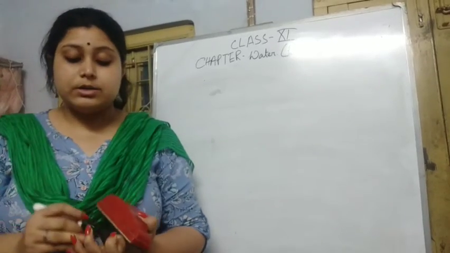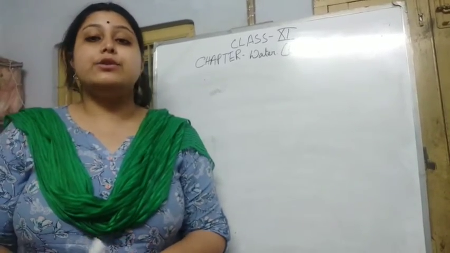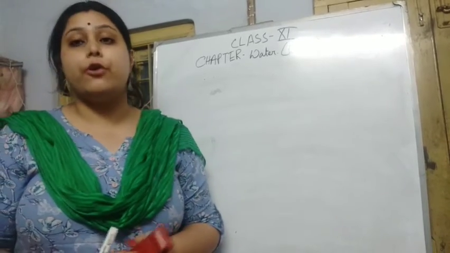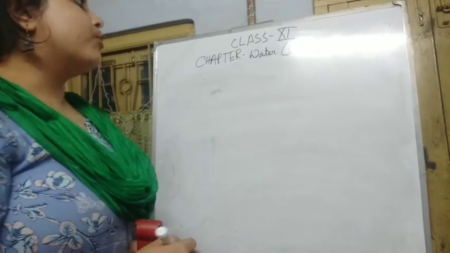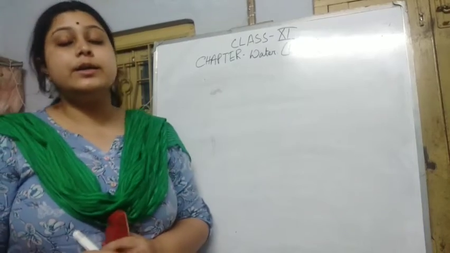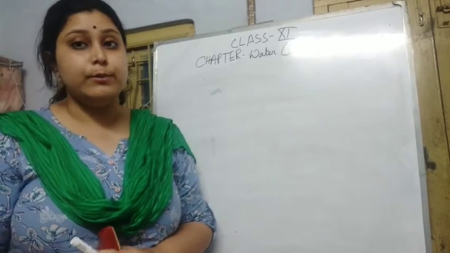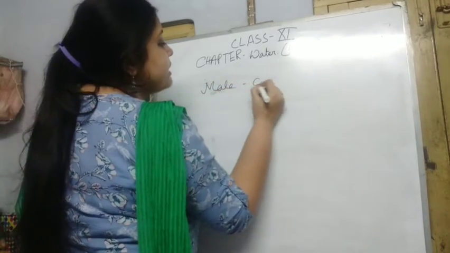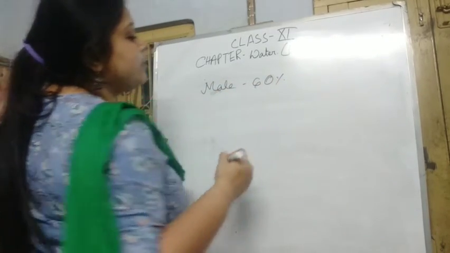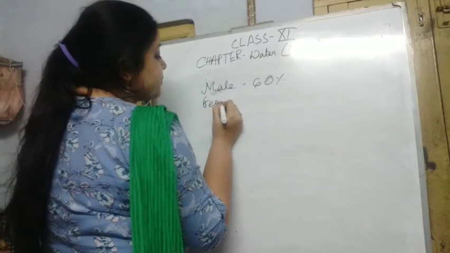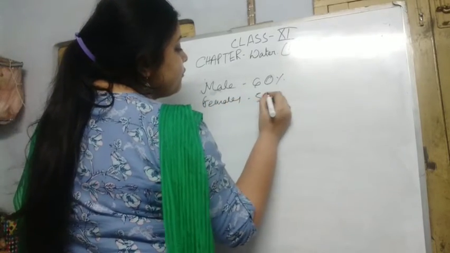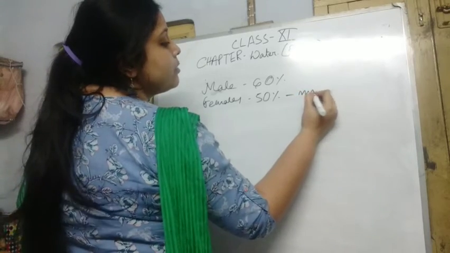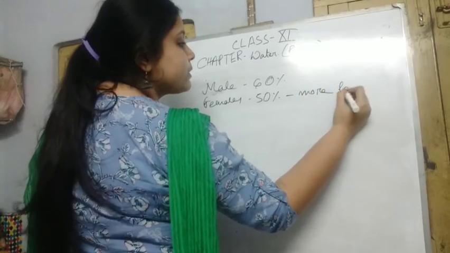This class is for class 11 nutrition, and today I will discuss water, and this video is for part 1. Water is the most abundant nutrient of our body, and males have at least 60% water in their body, and females have 50%, as they have more fat constituents in their body.